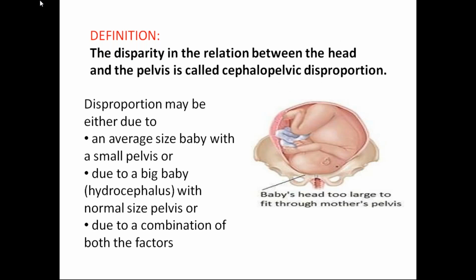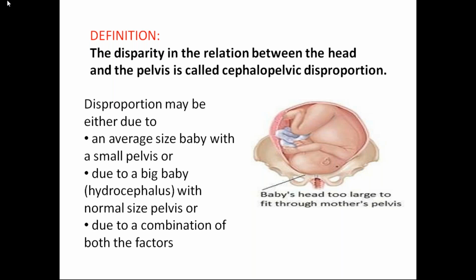Or if in childhood she had rickets, the pelvic bones will be soft, and due to the weight there is pressure on the soft pelvis, so the pelvis will get deformed. Suppose you deform the cup, even a normal sized head will not fit into the cup. The same thing happens in rickets.